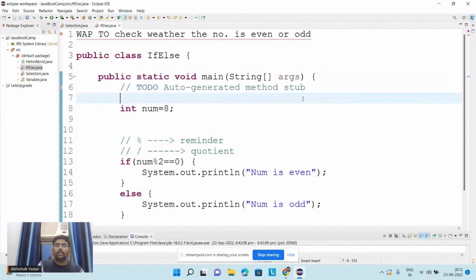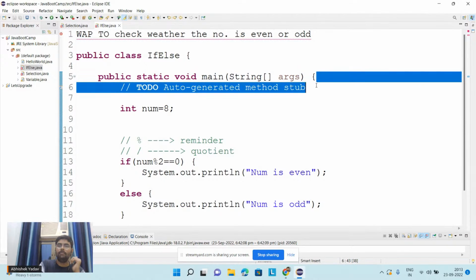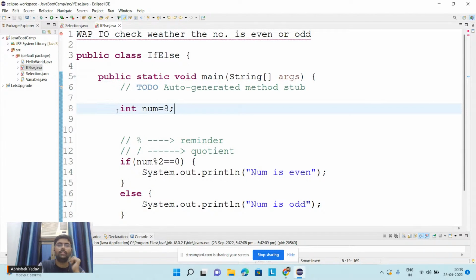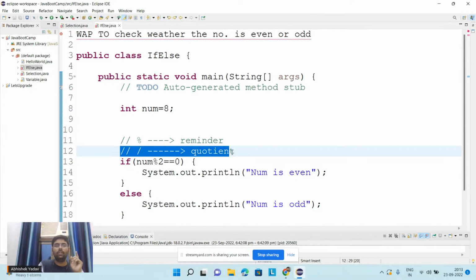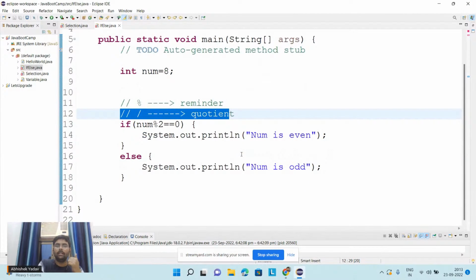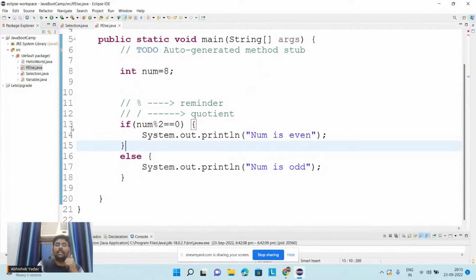Okay, so our system executes the code after this line, right? After this line inside the main method. So the system will first execute this line, line number 8, int num is equal to 8. So what will happen? A 4 byte memory block will get allocated inside the computer, and in that 4 bytes, 8 is stored in binary format, right everyone? After executing this line, what will happen? The compiler will come to line number 11. Here we have used a comment, so the system will not execute this line. Similarly, the system will not execute line number 12 because here also we have written a comment, and after that the system will come to line number 13, right?